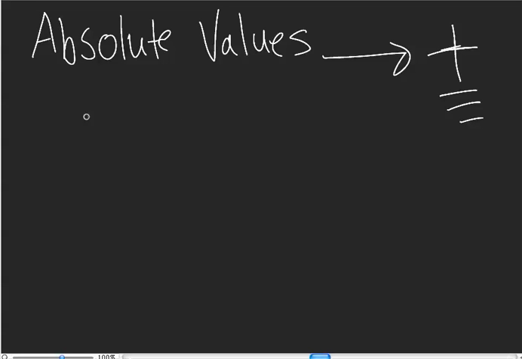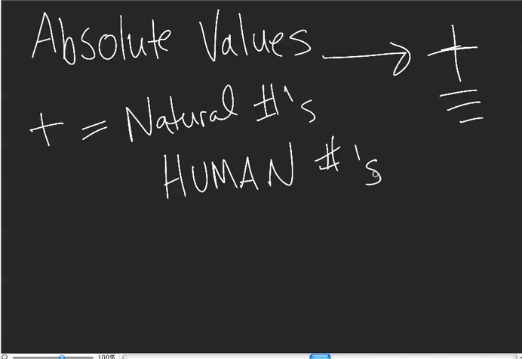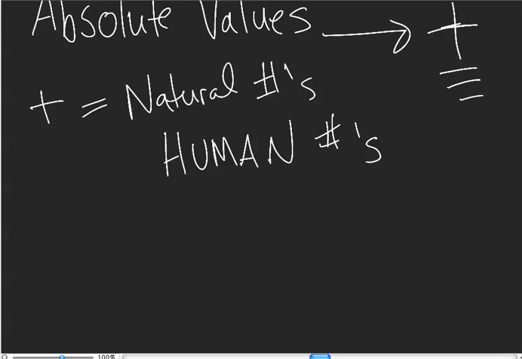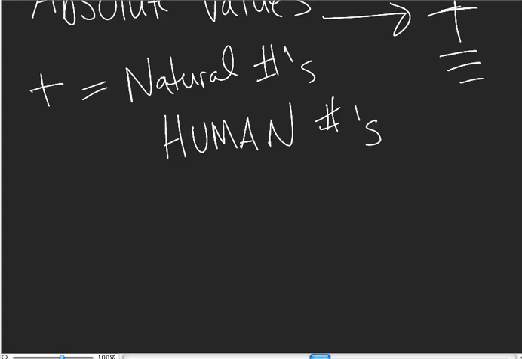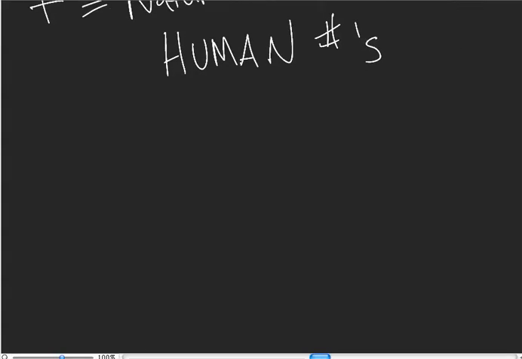Well, I guess I just want to say that positive numbers are just what we use as our natural numbers, which I just rename and call the human numbers. The reason is because these are all the numbers that we use to measure things. If you measure a distance, it is in the positive number system. If you measure any time, it's always positive, right? Unless you're talking about history, going back in time, it's just a positive system.